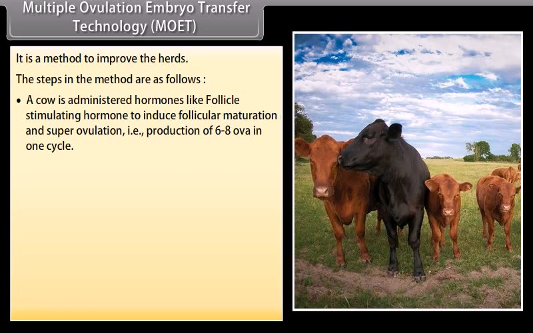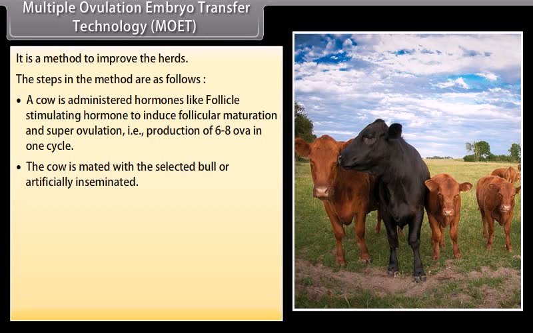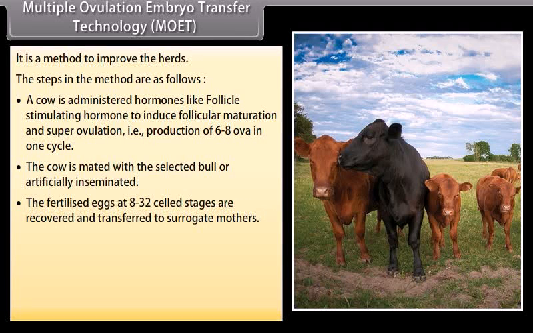A cow is administered hormones like follicle-stimulating hormone to induce follicular maturation and superovulation, that is, production of 6 to 8 ova in one cycle. The cow is mated with the selected bull or artificially inseminated. The fertilized eggs at 8 to 32 celled stages are recovered and transferred to surrogate mothers.